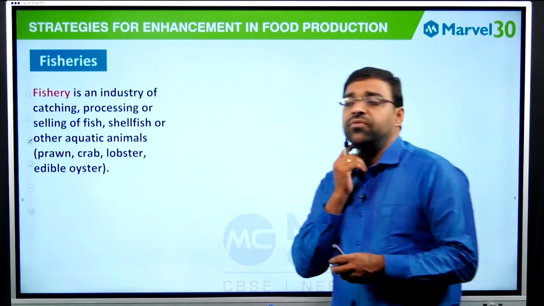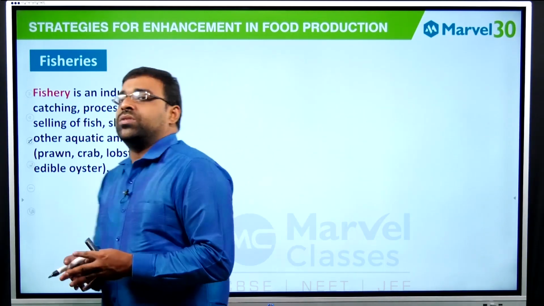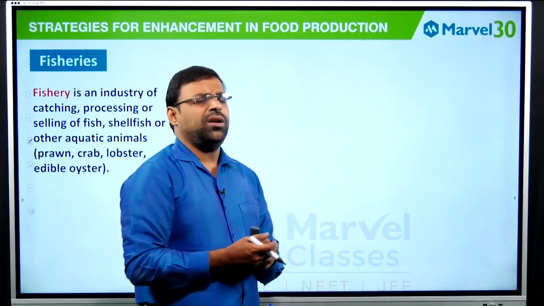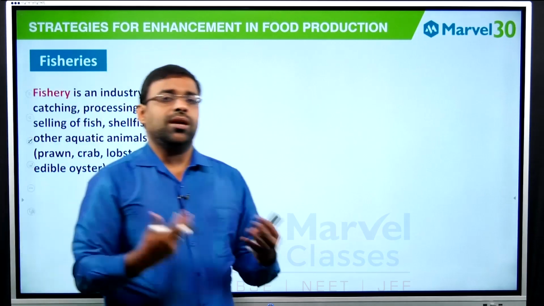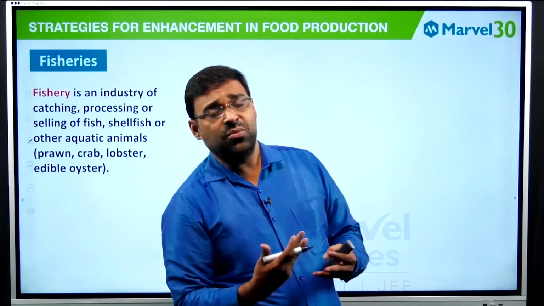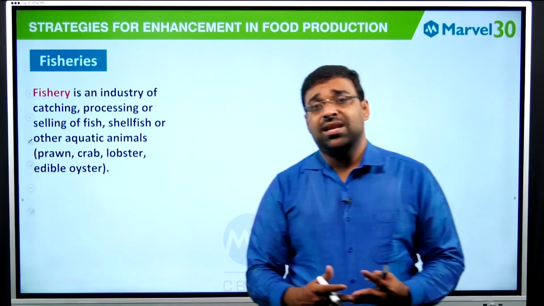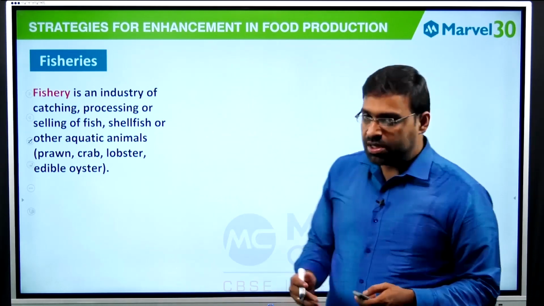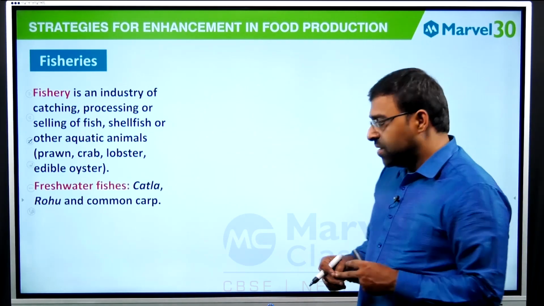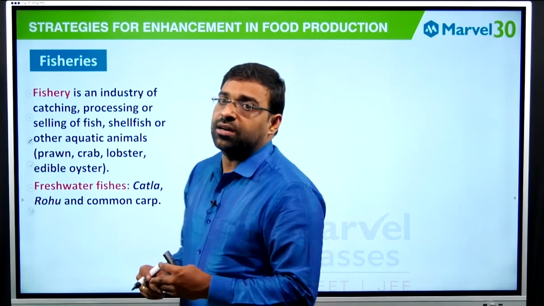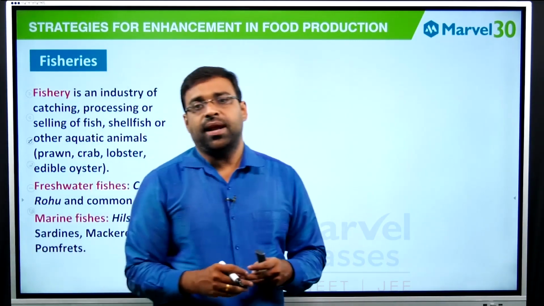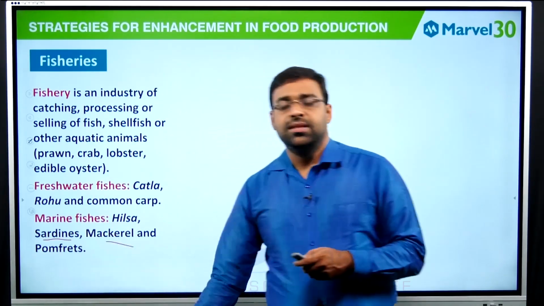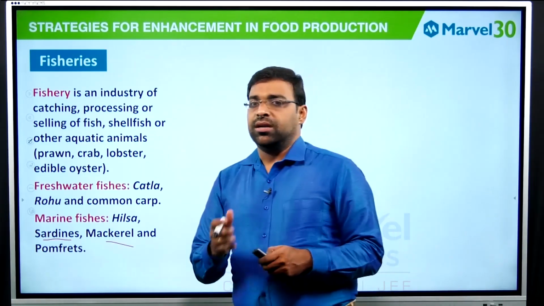Of course, fisheries, you know, right? Fisheries is the industry which is nothing but the capturing or catching, processing, and selling of fish. What type of fish? It can be marine fish or freshwater fish, or invertebrates like crabs, prawn, edible oysters, lobsters, etc. Freshwater fishes, which you could have studied in your plus one, are katla, rohu, common carp. Marine fishes, for example, are sardines, mackerel, hilsa. All these names are pretty important for your NEET exams.